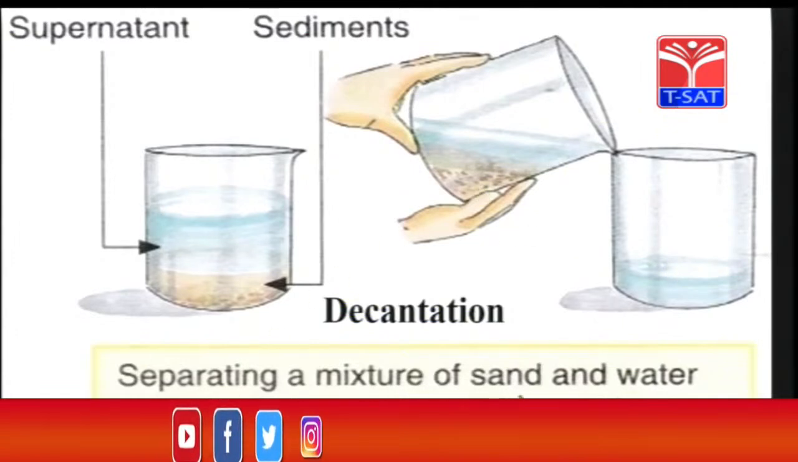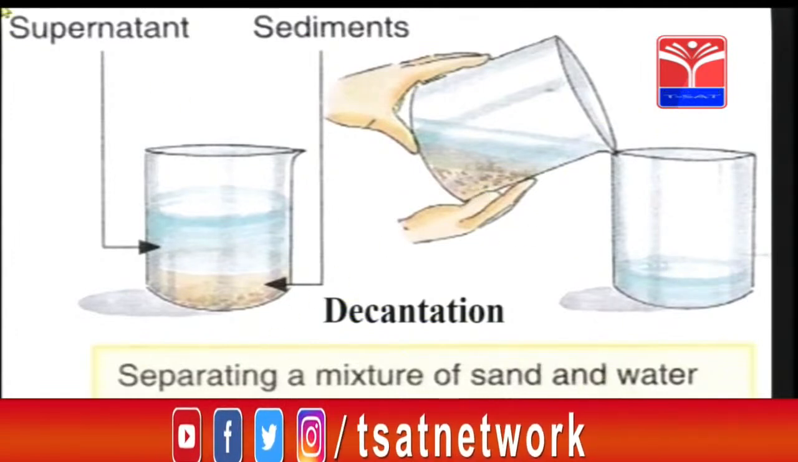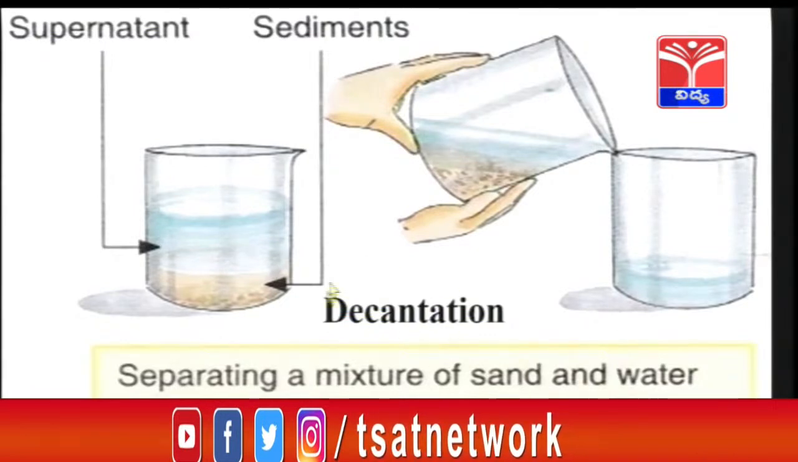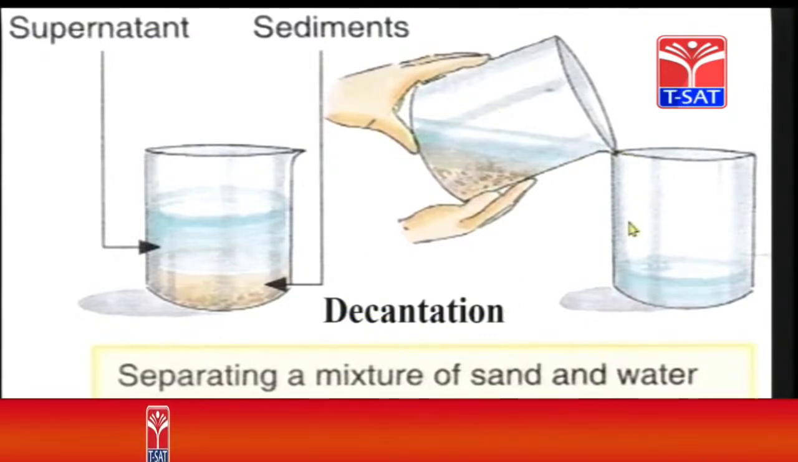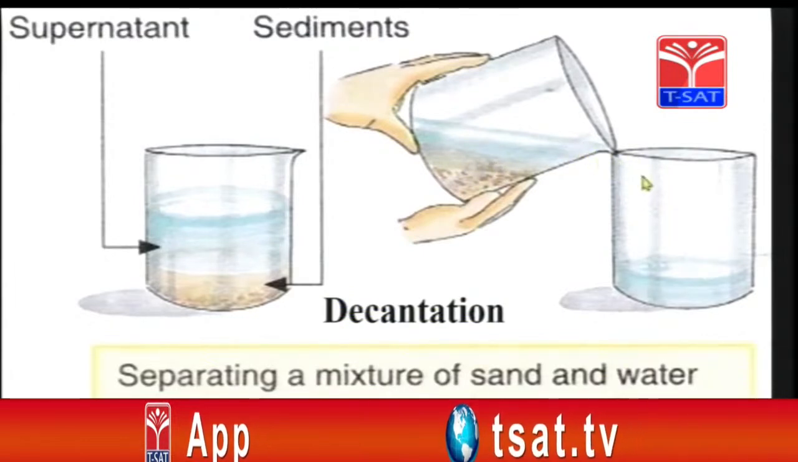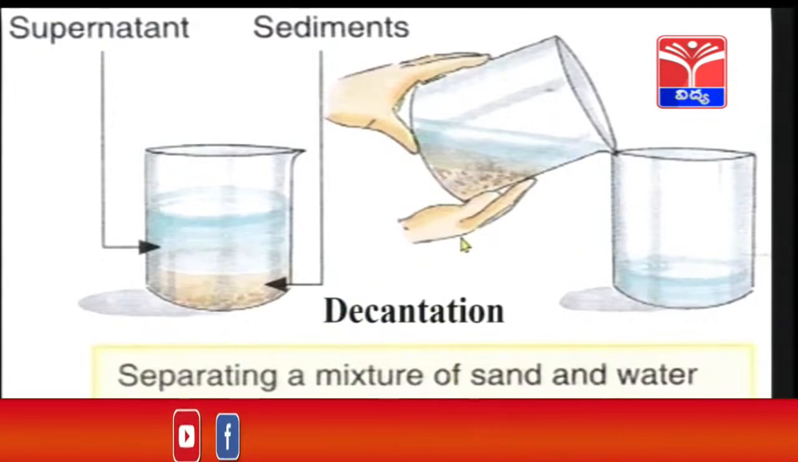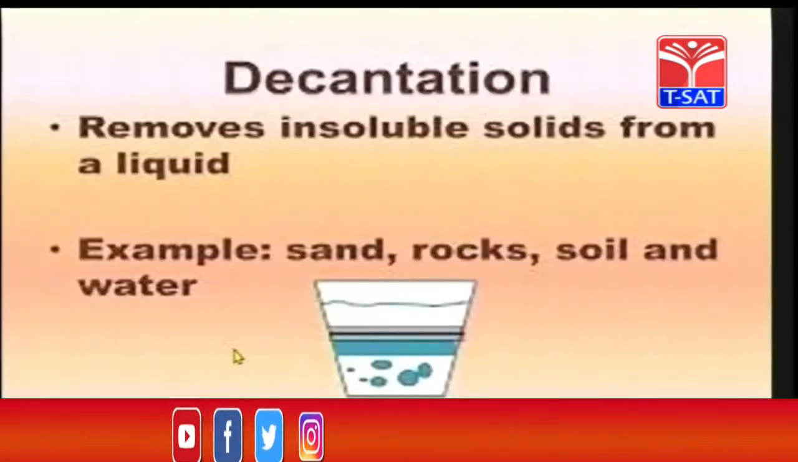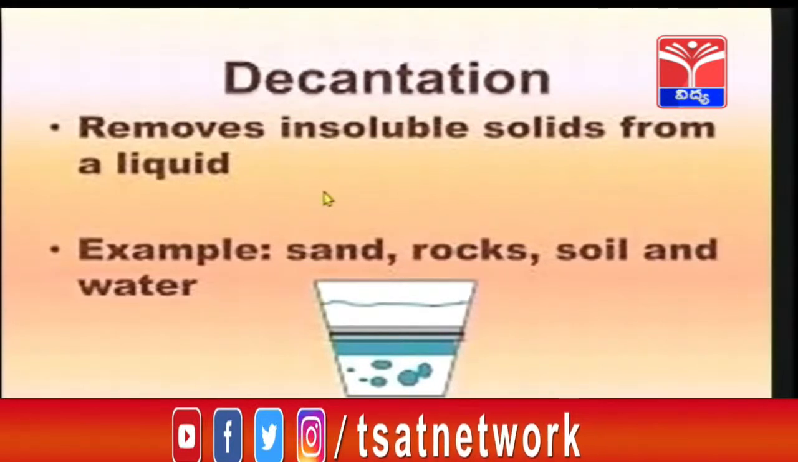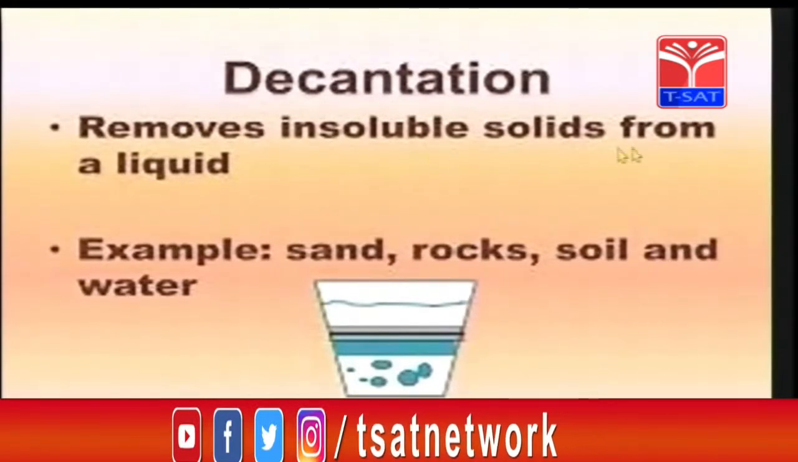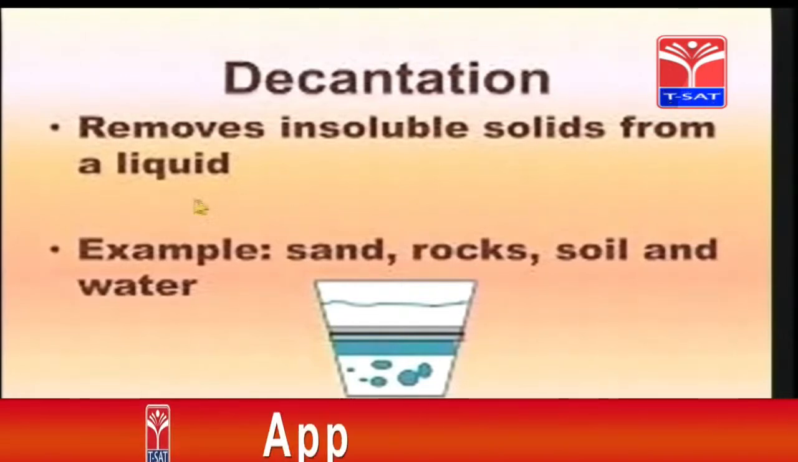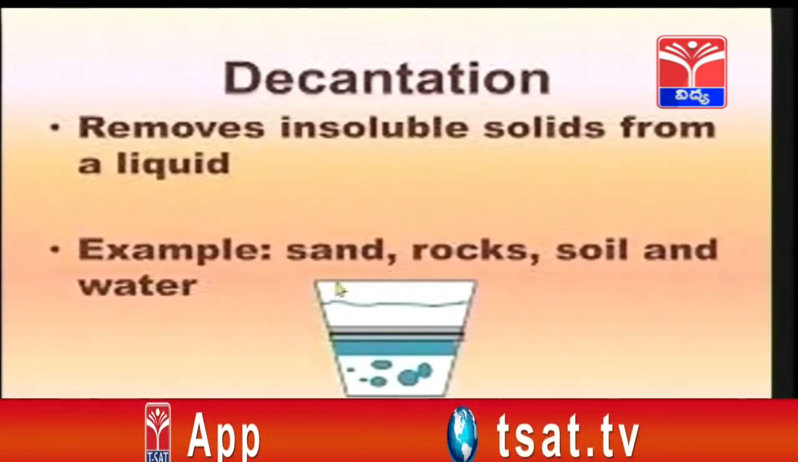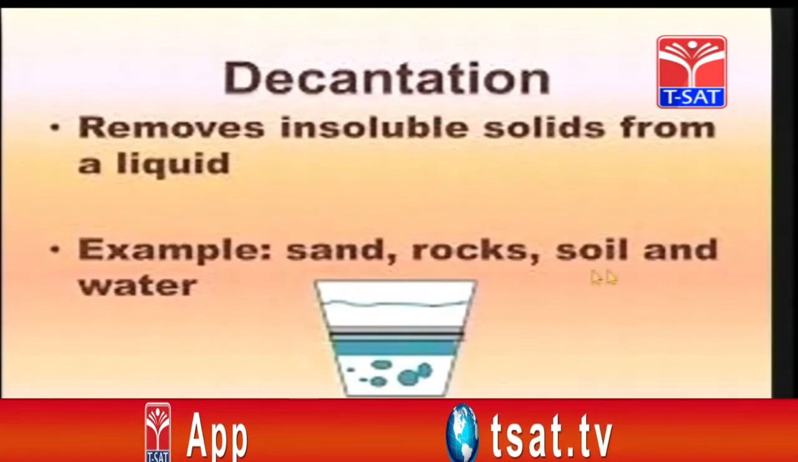So separating a mixture of sand and water using sedimentation is called decantation. So the top floating water and other substances can be taken into another beaker. This process is called decantation. What is the use of decantation, children? It removes insoluble solids from a liquid. What is the example? You can separate sand, rocks, soil and water.